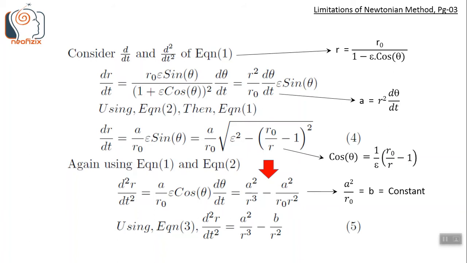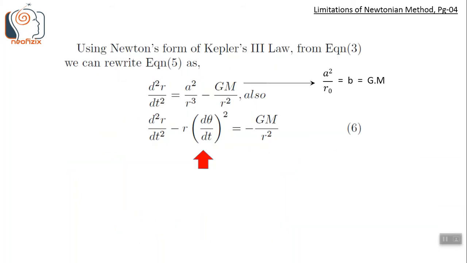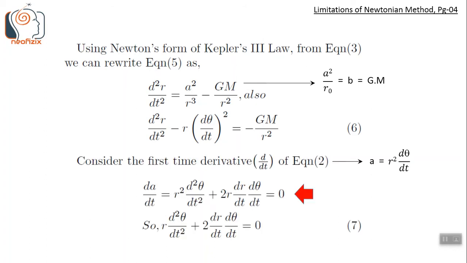For now, we are interested in deriving Newton's law of gravity, so we further elaborate on second derivative that we found in equation 5. Using Kepler's second law, we can replace a square by r cube by r d theta by dt square. This is equation 6. Then we can consider the first time derivative of Kepler's second law. Since a is constant, dA by dt is 0, so the derivative of the RHS will also be 0.